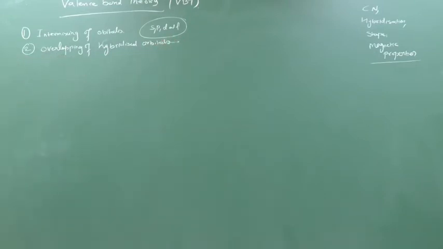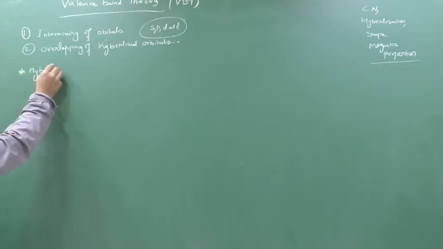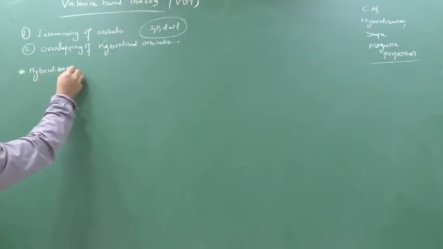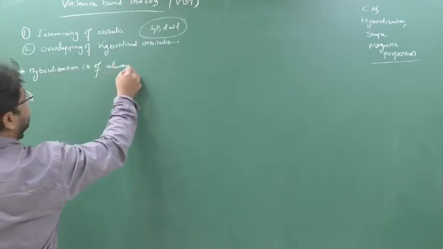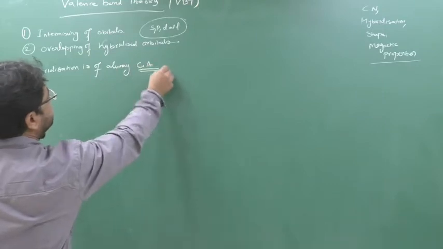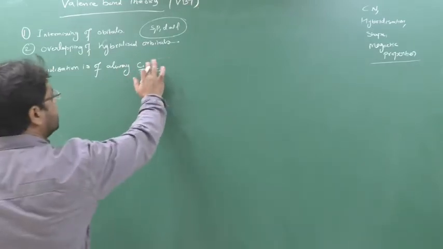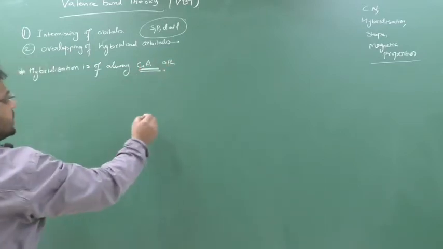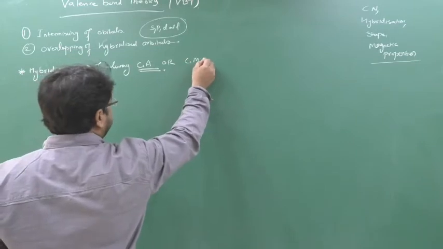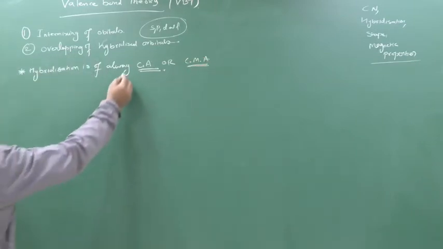Now, whose hybridization is it? The first key point is that hybridization is always of the central atom.